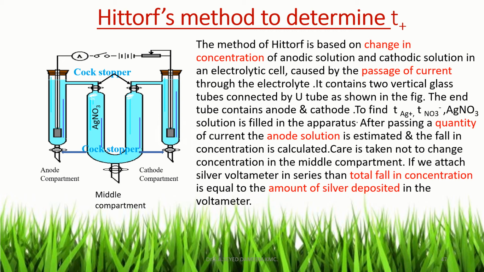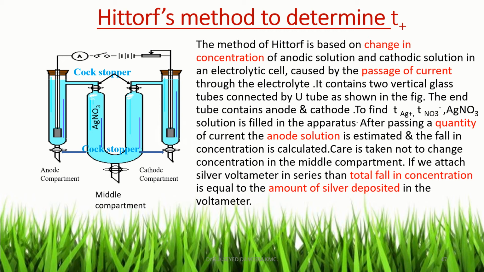So the method of Kirchhoff's, this method is based on change in concentration of anodic solution and cathodic solution in the electrolytic cell caused by passage of current through the electrolyte. Due to electrolysis, the movement of ions, or movement of cations and anions, takes place, and by analyzing the anode solution and cathodic solution, we can simply calculate transport number of cation.